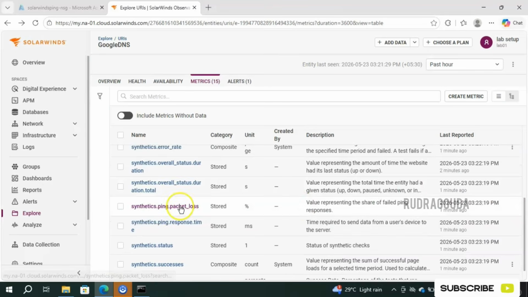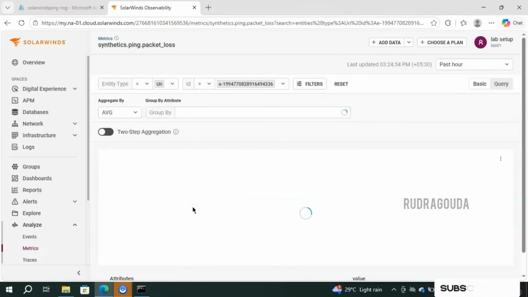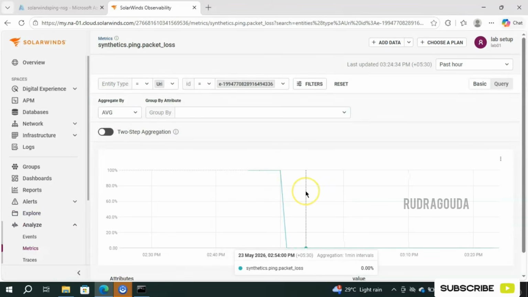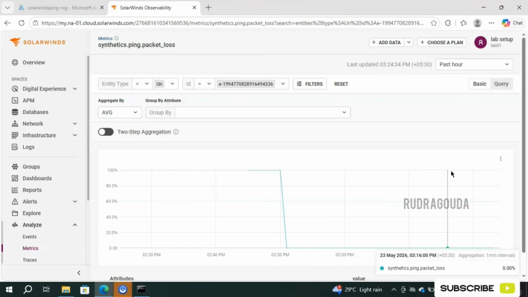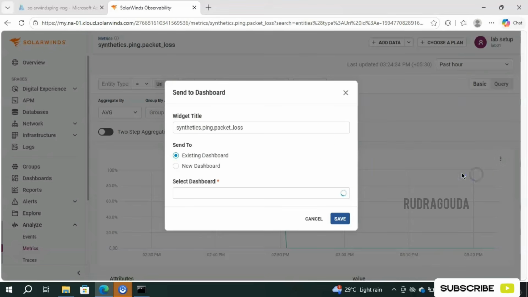Like that, if you want to know about packet loss, you can see synthetics ping packet loss, which is in terms of percentage, and the description is here: value representing the share of failed ping responses. Let me see what exactly we are going to get there. See, it is just the opposite of what we got earlier. From 245 till that time it was down, and after that the graph was like this, right? It was working as expected, so it was giving the status as 1, and this is the opposite of that. So again, if you want to add this into the dashboard, select it and send this to the dashboard. If you want to add into an existing one, then go for this.